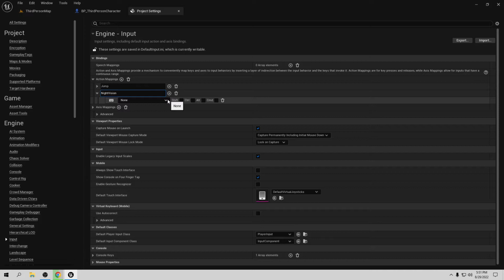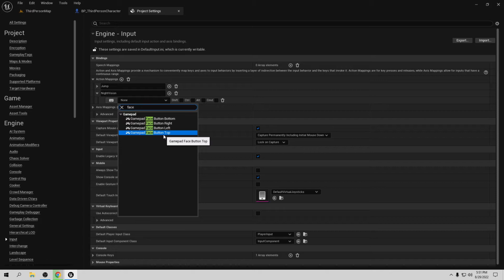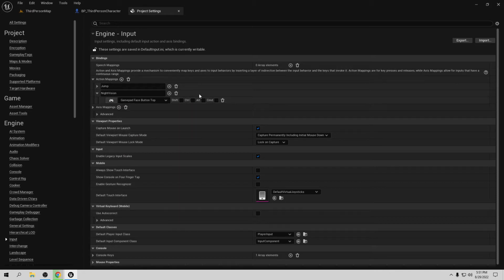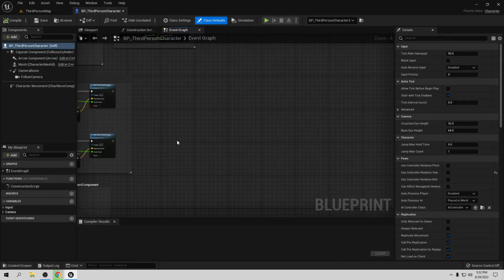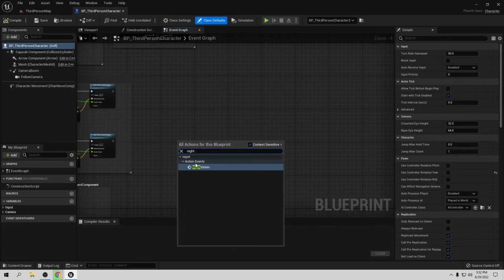Like you know already, I use the gamepad, so I'm going to say face, and I'm going to use the top button. I'm going to use that one. You can use the button you like, or the keyboard, whatever you like. So let's close this, and here let's call that night vision. Right click, set night vision, like that.